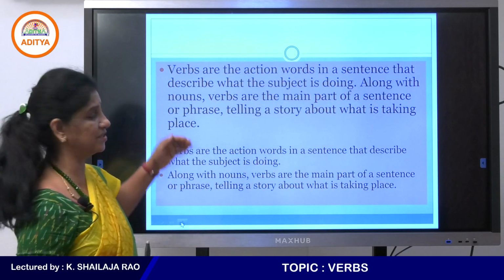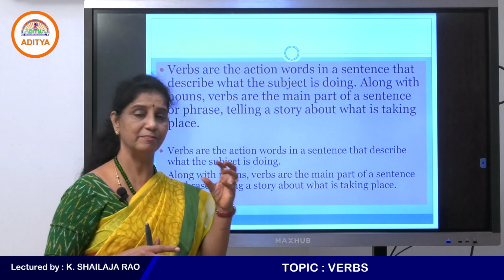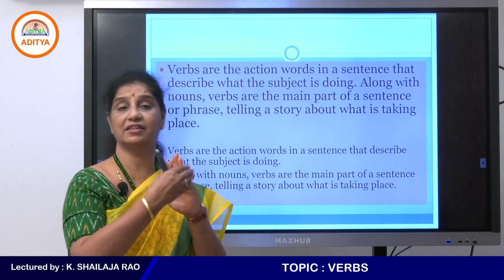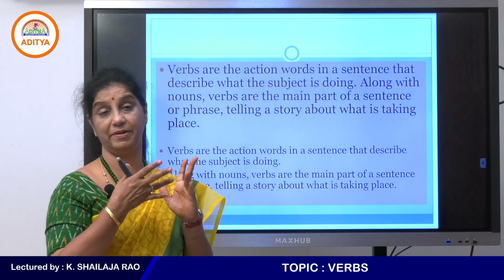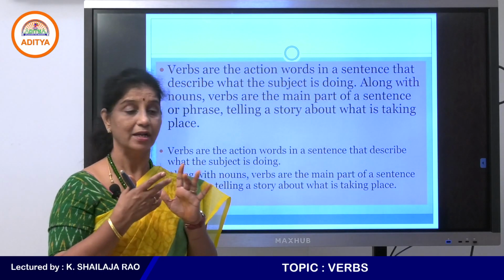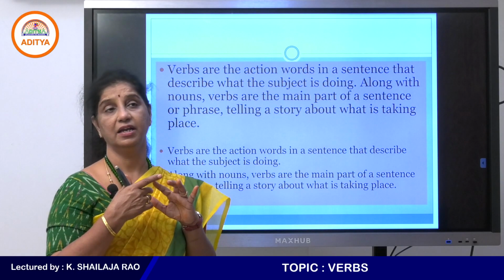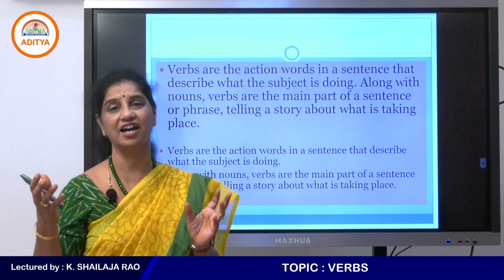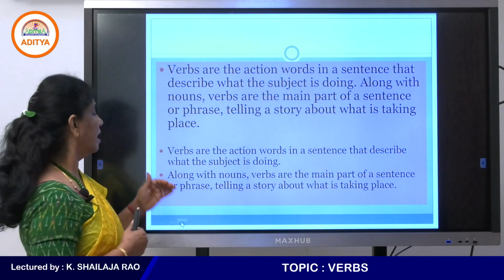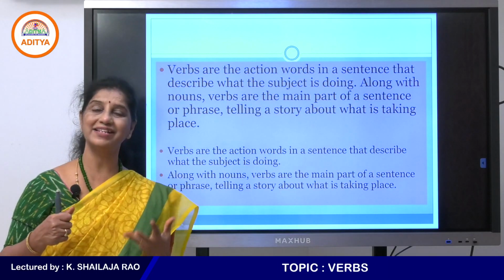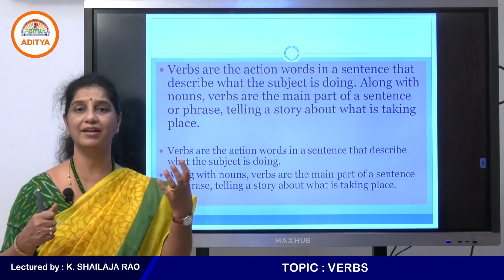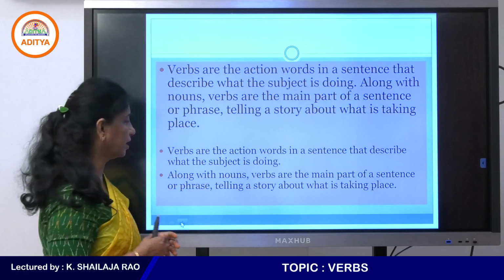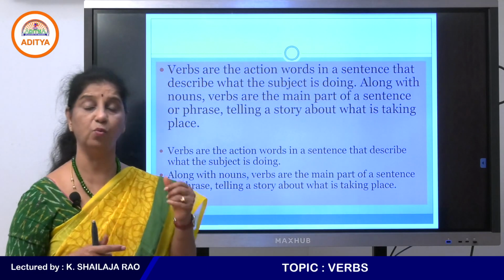Along with nouns, verbs are the main part of a sentence. As important as nouns are in a sentence, name, place, animal, things, because these are the things that do something, right? Animal could be barking, a child could be playing, a thing could be decaying. So what are they doing? They're doing something. So these actions are called verbs. So actually, verbs are always describing what a person or a thing or an animal or any of the nouns or pronouns are doing. So the main part of the sentence is a verb.